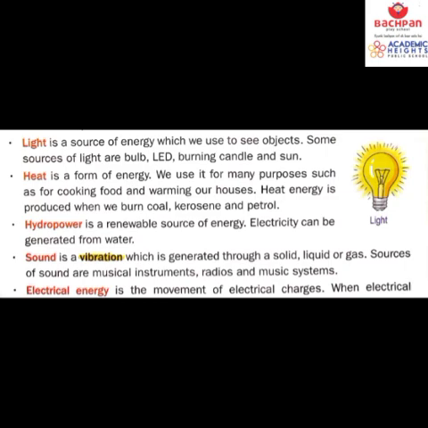So it only changes from one form to another. The total energy of an object never increases or decreases. That's why it is said, always save the energy. So you also think about the conservation of energy, about saving the energy. So remember, according to the law of conservation, energy can neither be destroyed nor be created. It only changes from one form to another.